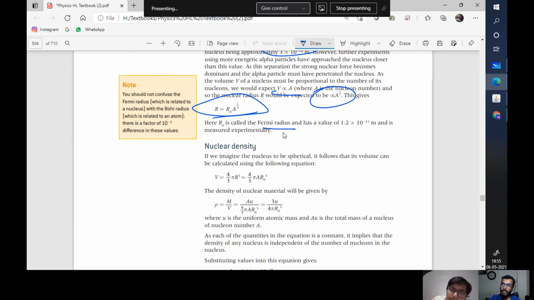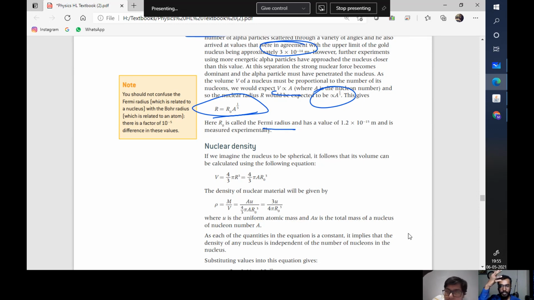Did you get the Fermi radius? What it is? Nope. The Fermi radius is the radius of the three-dimensional region of the nucleus where the strong nuclear force is dominant. That is the Fermi radius. With strong nuclear forces, that would mean the nucleus of an atom. Yes. The nucleus of an atom is governed by the strong nuclear force, and the Fermi radius gives us an idea of where that strong nuclear force exists within the atom, at the center of the atom.